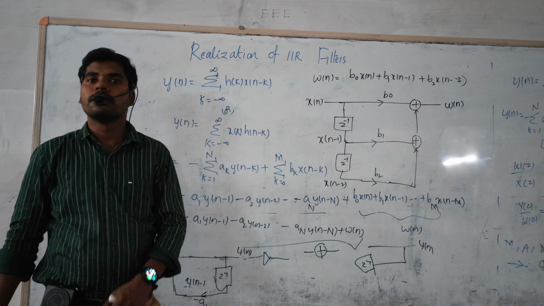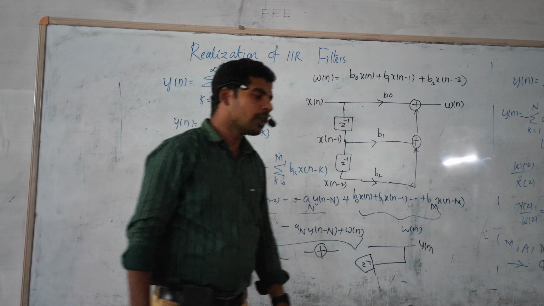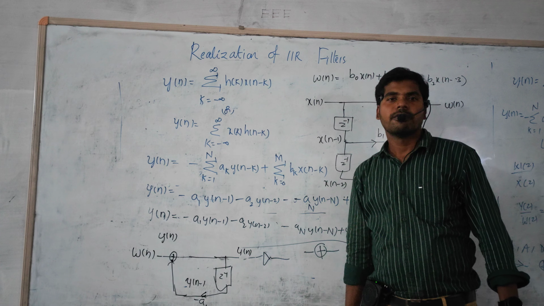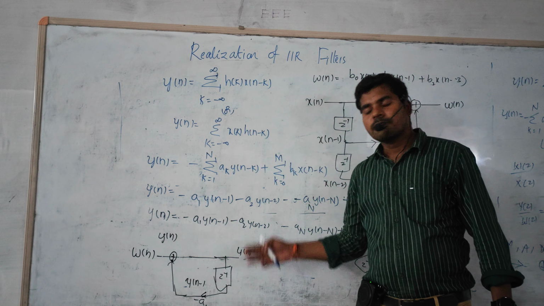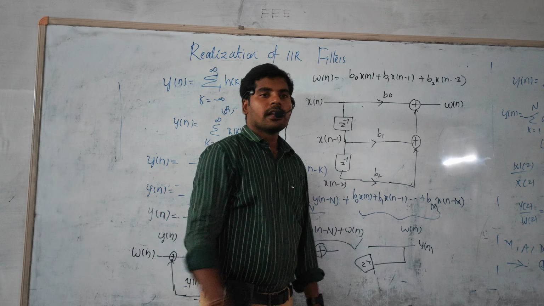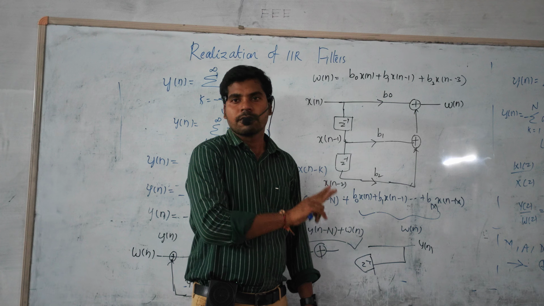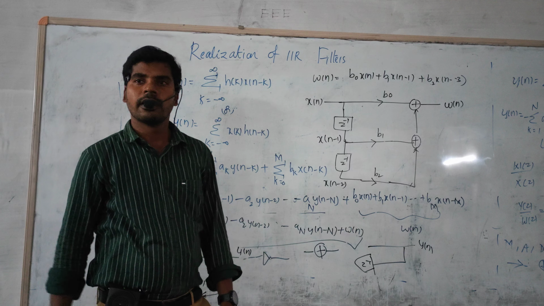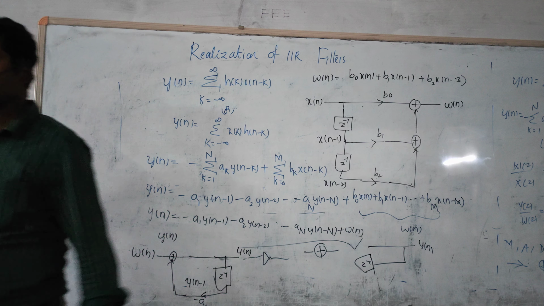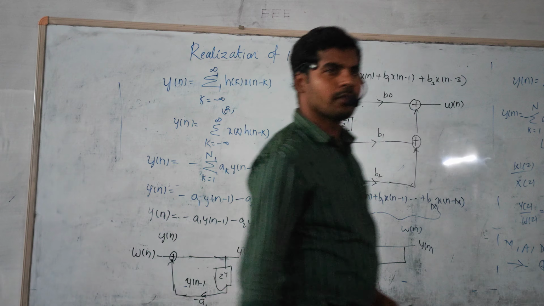We can reduce the total number of delay elements. That is simply called direct form 2 realization. The advantage of that is that it reduces the number of delay elements. So in most applications, whether cascade or parallel realization, obviously we prefer direct form 2 realization only because it reduces the number of delay elements. So it is very easy from a realization point of view.